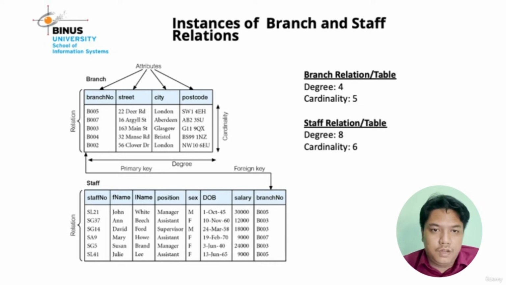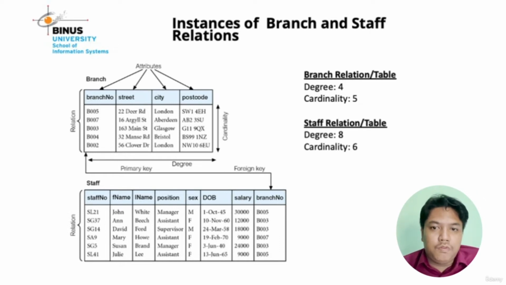The degree of relation branch is 4, and the cardinality of the relation branch is 5. Cardinality is the number of rows, and the number of rows in the branch relation is 5.